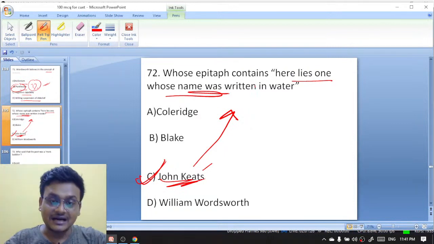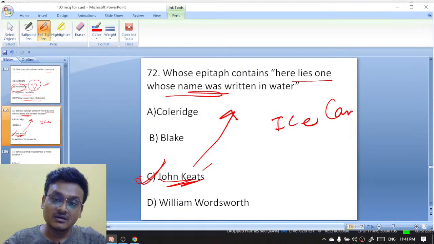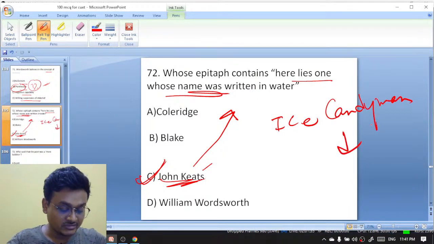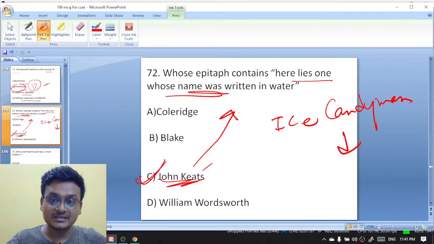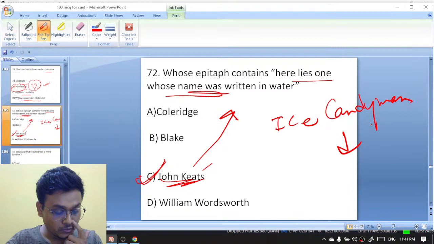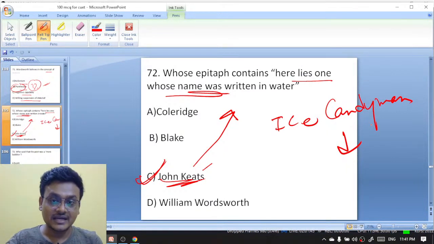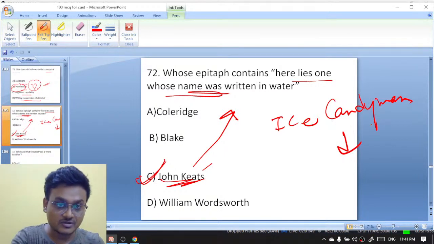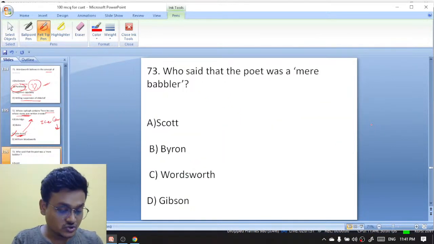अच्छा बोलो तो what is the other title of Ice Candyman? Ice Candyman का what is the other title of Ice Candyman? फिर मैं आपसे सीधे Ice Candyman का other और दूसरा title क्या था? What was the other title of Ice Candyman? Do answer in the comment box. चलो सोचो और आंसर करो.